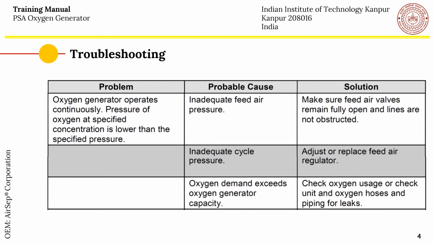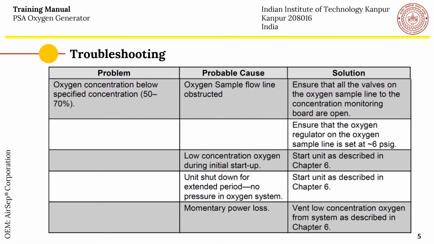Another possible cause could be that the oxygen demand exceeds the oxygen generator capacity. In this case, check the oxygen usage or check the unit and oxygen hoses and piping for any leaks which might have developed. The next problem, the oxygen concentration is coming to be below the specified concentration. Let us say between 50 to 70%.